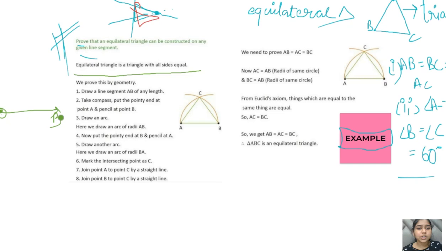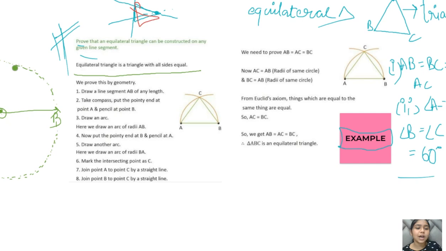This is how I'm representing the drawing of the circle with dotted lines, as I can't draw the circle here with the compass. For better understanding, I'm drawing with dotted lines. Let's suppose this was the circle drawn, this was the half circle. You can complete the circle.